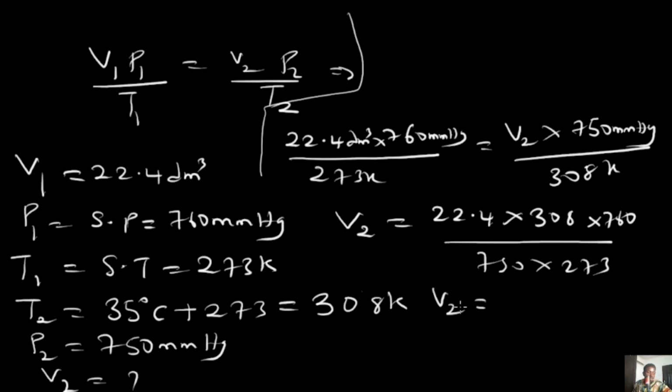So that's going to be 22.4 multiplied by 308 multiplied by 760, and then all divided by bracket 750 multiplied by 273. So when you do that, your answer is going to be equal to 25.6 dm cube, and that's that basically. You will notice that this is basically an increase in volume from 22.4. So that's the answer for this particular one.